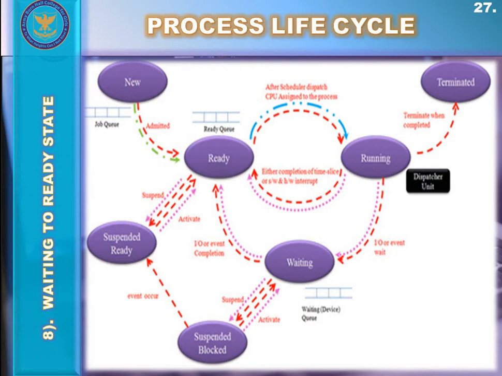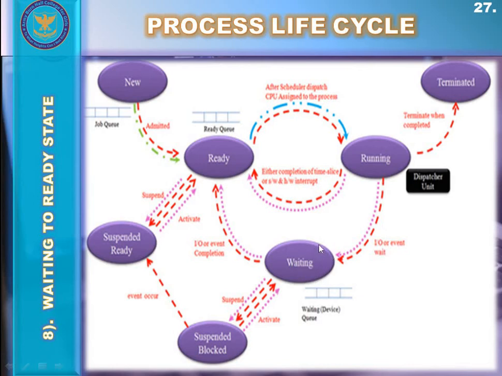A process in the blocked state is moved to the ready state by the operating system when the event for which it has been waiting occurs. For example, a process is in the running state and needs an input-output device, then the process is moved to the waiting or blocked state by the operating system.